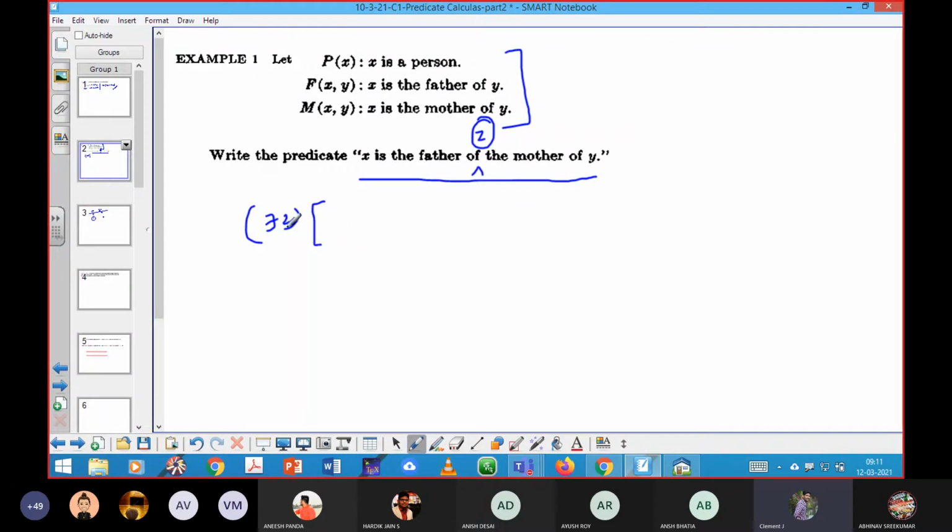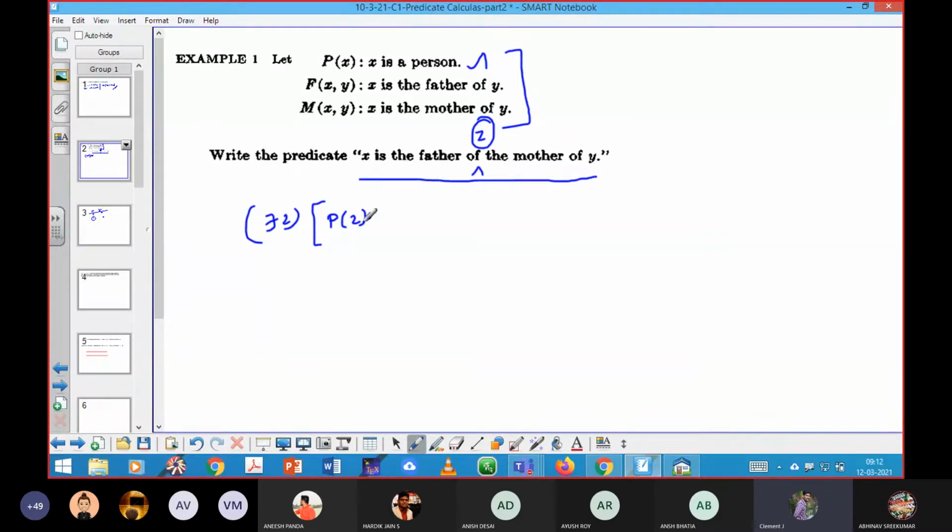Okay, very good. Next, there exists z. So I can start to proceed. I have taken z, there exists z. First, that z must be a person according to the given predicate functions. So what should I write here? P of z. Here I have taken the existing person as z, not x.